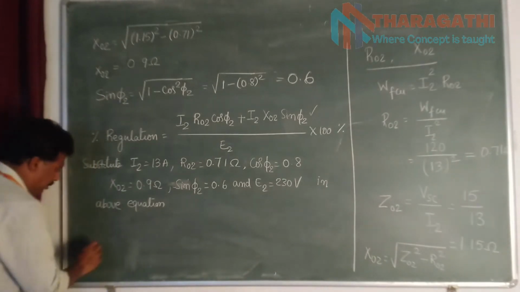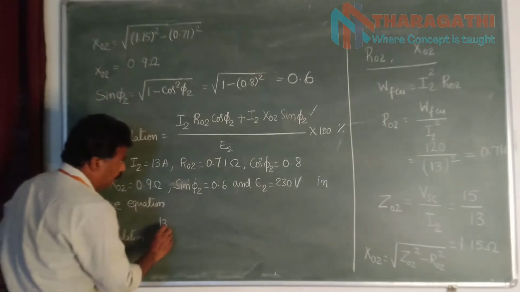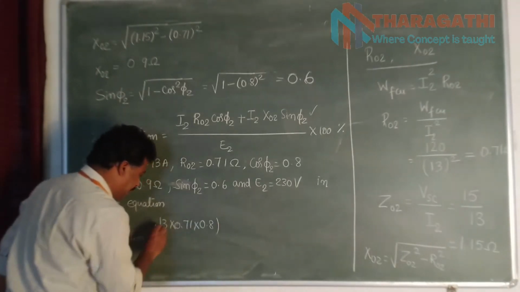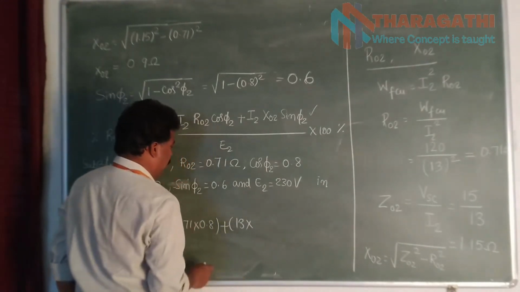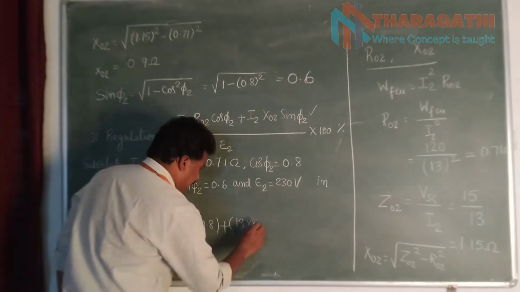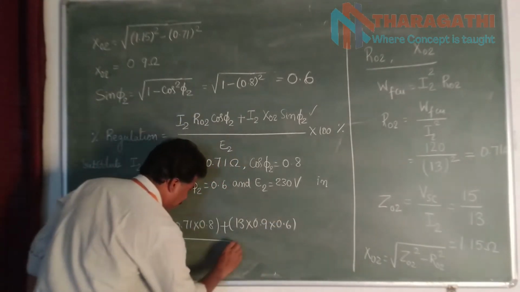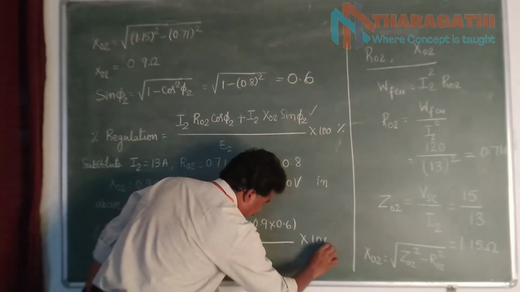Then percentage regulation is equal to 13 into 0.71 into 0.8 plus 13 into 0.9 into 0.6, whole divided by 230 into 100.